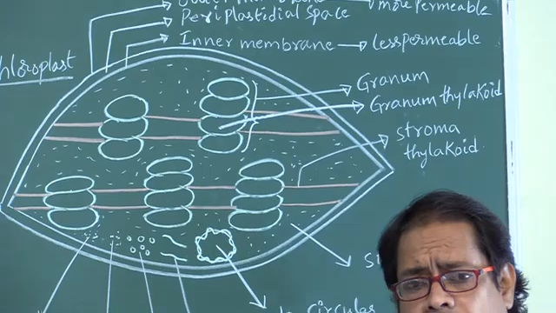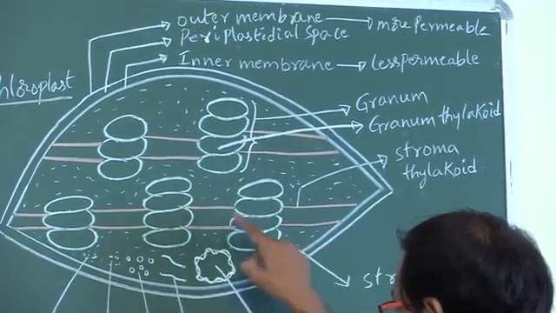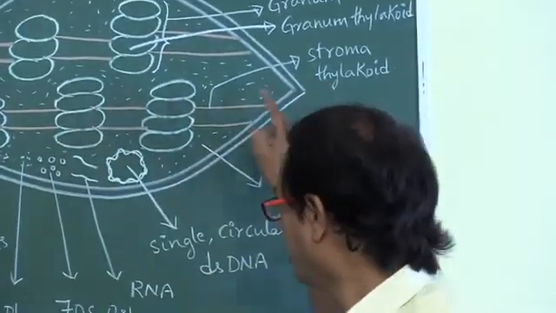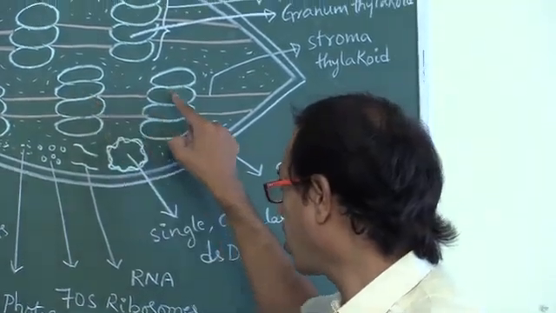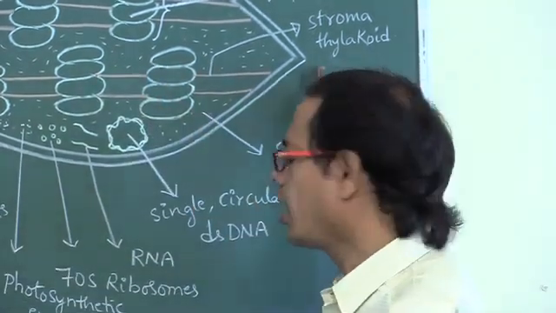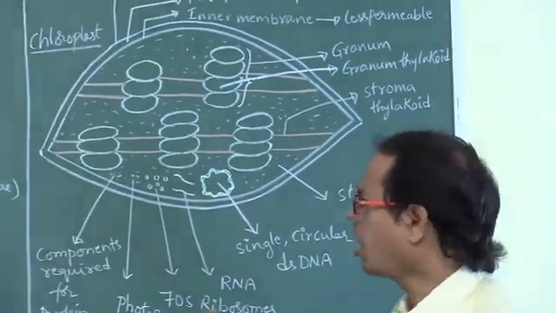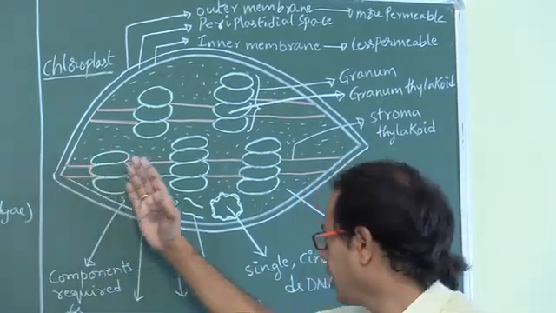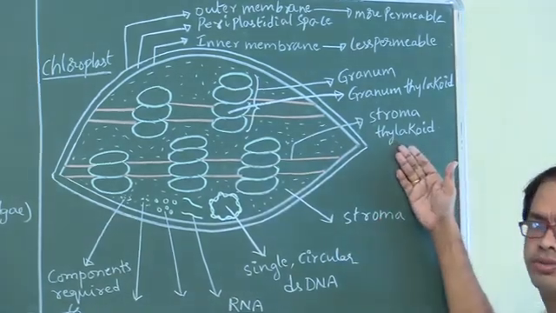So the thylakoids present in between the grana are called stroma thylakoids, or in other words, the thylakoid which connects the two granum thylakoids. Stroma thylakoids are also called stroma lamellae, or in other words, the thylakoids which extend from one end of the chloroplast to the other end of the chloroplast are so called stroma thylakoids.